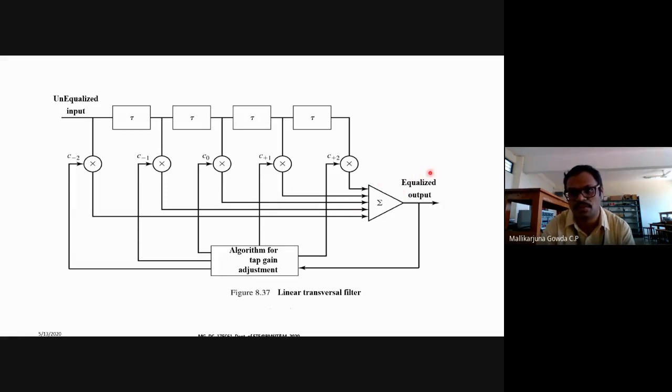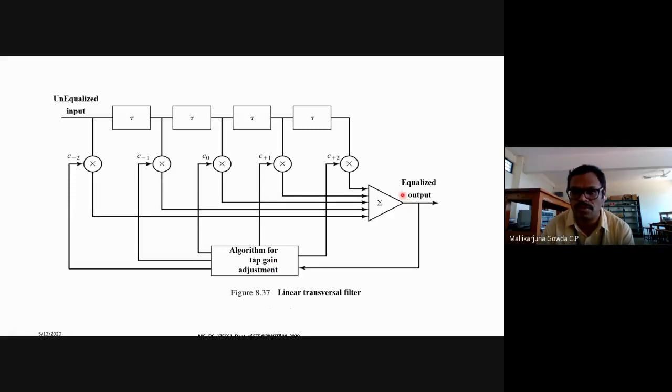Right, so the equalized output is given as an input to the algorithm for tap gain adjustment. Here there are different algorithms to adjust the tap gain, like RLS, and MSLE, that is minimum mean square, and even decision feedback. Like, 3-4 algorithms are there. Let us see 1 or 2.